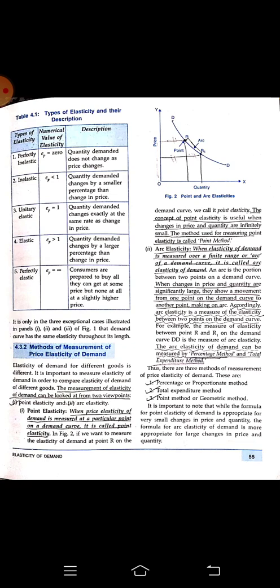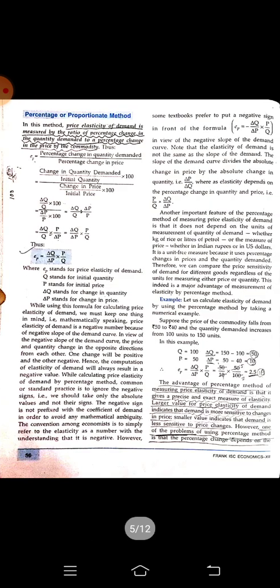Let's come to the first one, the percentage or proportionate method. You have seen there is an equation given here. It says that price elasticity of demand is measured by the ratio of the percentage change in the quantity demanded to the percentage change in the price of the commodity.